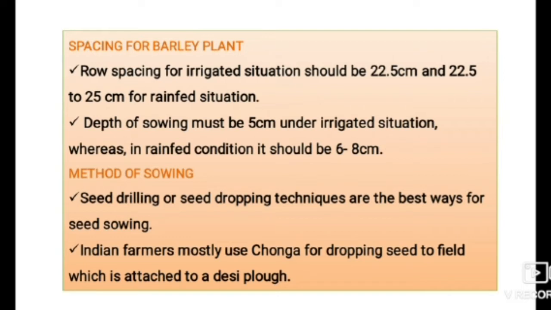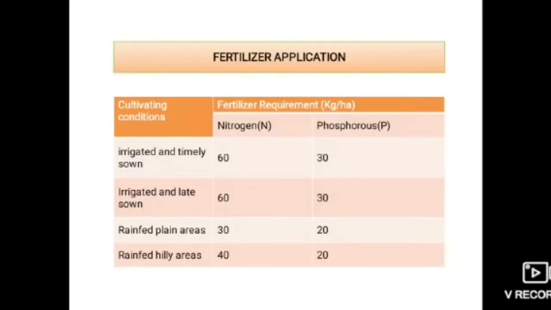If we see about method of sowing, seed drilling or seed dropping technique are the best ways for seed sowing. Indian farmers mostly use shonga for dropping seed to field, which is attached to a desi plough. Okay. Next, moving to fertilizer application.